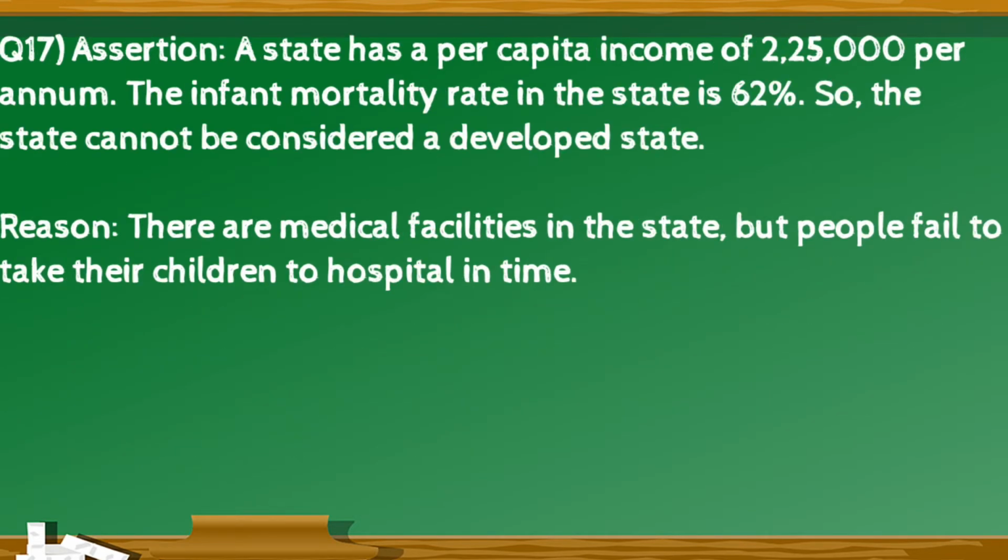Question 17. Assertion: a state has a per capita income of 2,25,000 per annum. The infant mortality rate in the state is 62%, so the state cannot be considered a developed state. Reason: there are medical facilities in the state, but people fail to take their children to hospital in time.